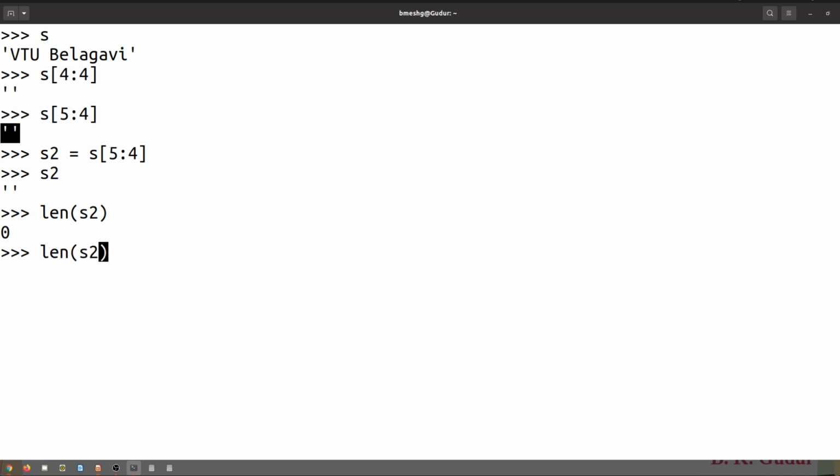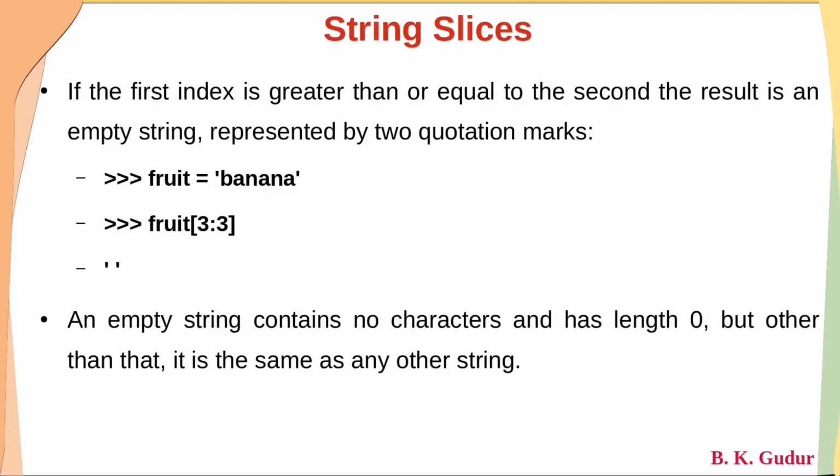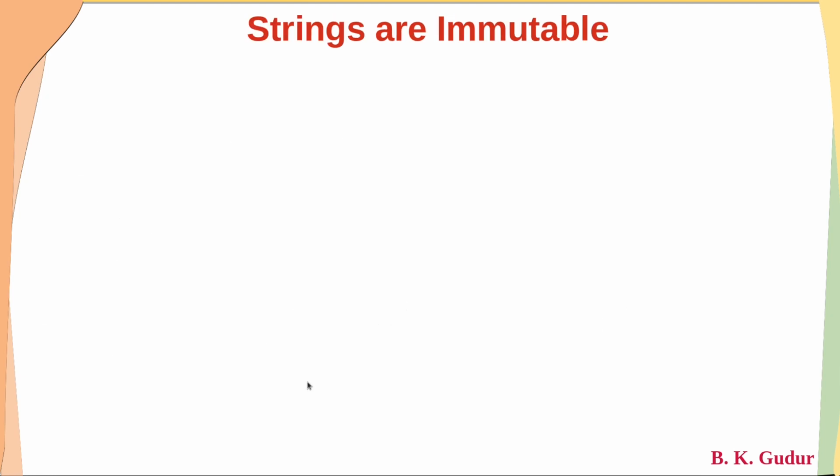So if I use this on s, you can see 12. There are totally 12 characters in this. Okay, so the empty string is also a string, but the only thing is its length is 0, and other than that, it can be used like any other string. With this, we are going to discuss one more important feature of strings in Python, dear students, which is that strings in Python are immutable. What is the meaning of immutable? Immutable means unchangeable. It cannot be changed.